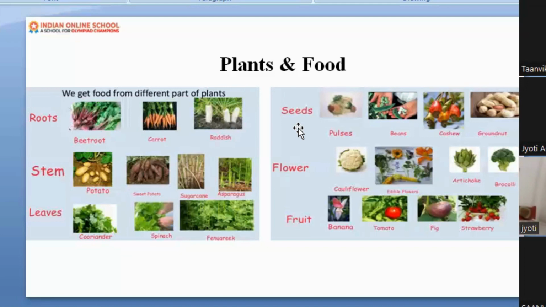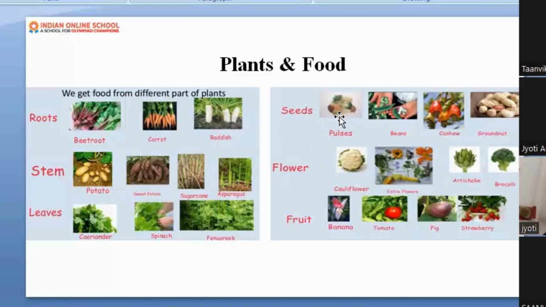Pulses, beans. No, dear. From the seed, a baby plant will come. Who will come? Baby plant. From the seed, first a baby plant will come. Okay. And then it grows into a grown-up plant. Yes? So remember that a seed first produces a baby plant and then it grows into a big plant or a tree. Yes? Now here, we are eating the seed of the plant also.